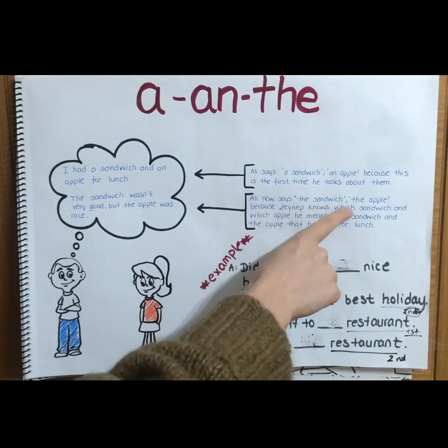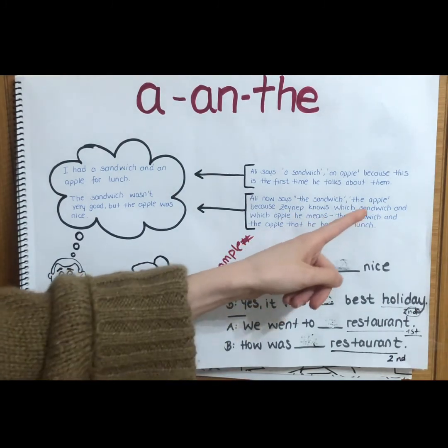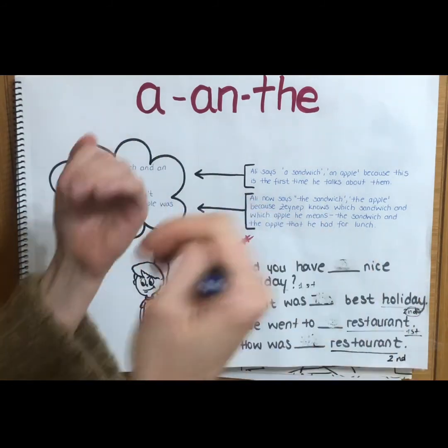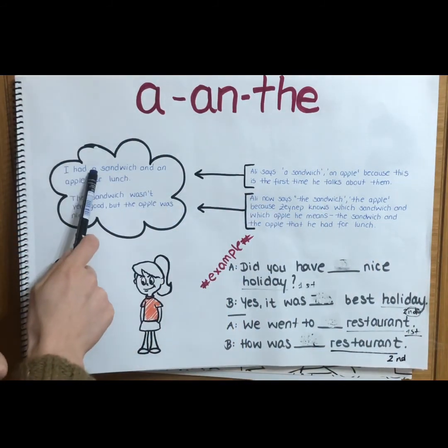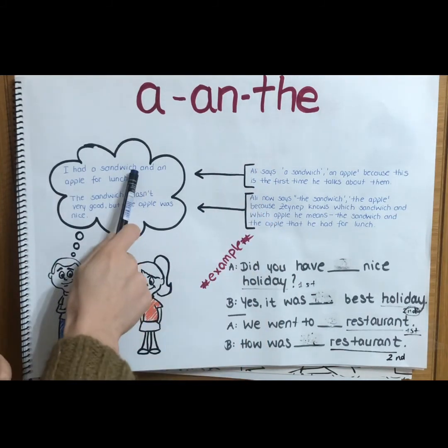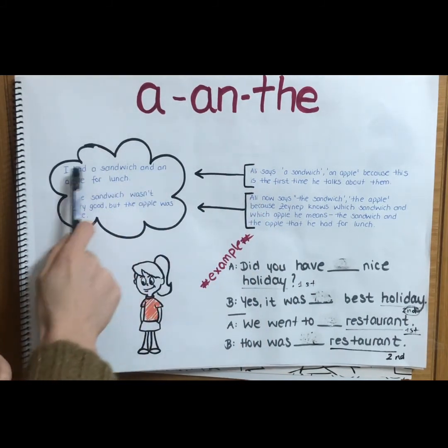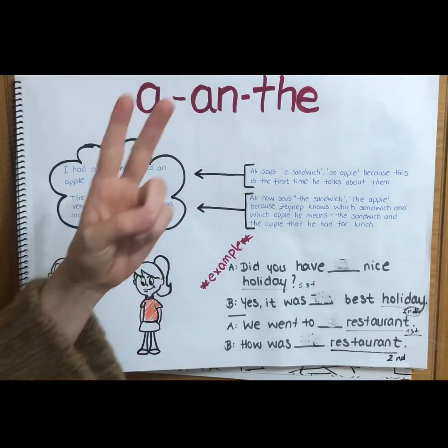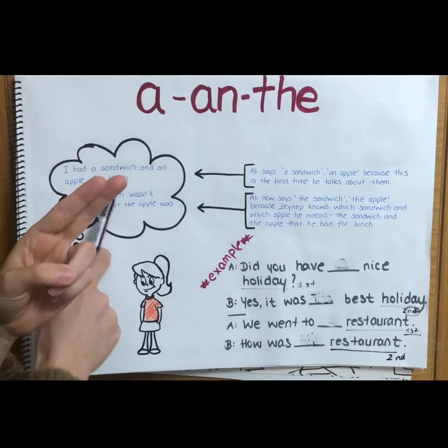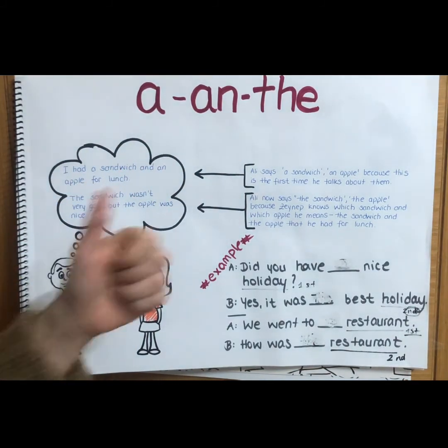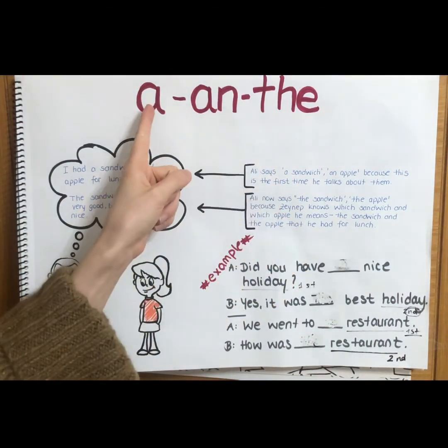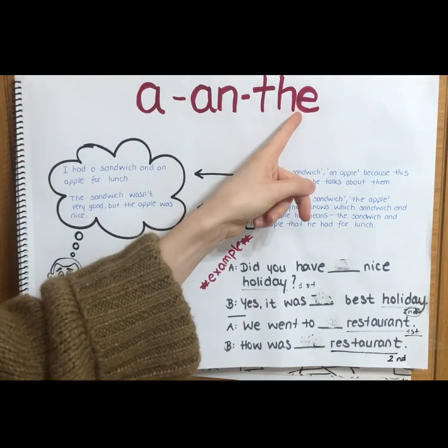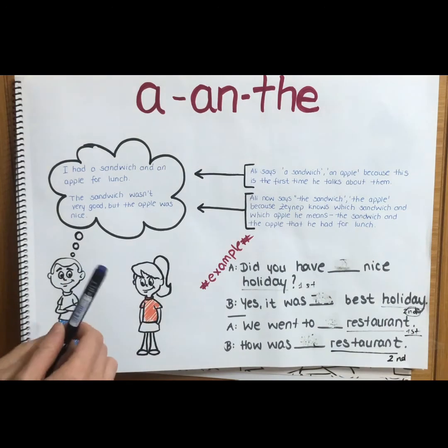Ali now says the sandwich, the apple, because Zeynep knows which sandwich and which apple. He means the sandwich and the apple that he had for lunch. So, be careful. Here he talks about the first time, so he uses a sandwich and an apple. Here, the sandwich wasn't very good, but the apple was very nice. This is the second time he talks about the sandwich and the apple. Okay? So if I talk about something the first time, I use a, an. If I talk about something the second time, I use the. Okay? Let's look at the examples.